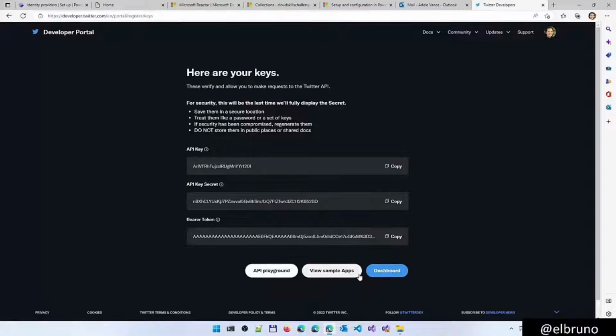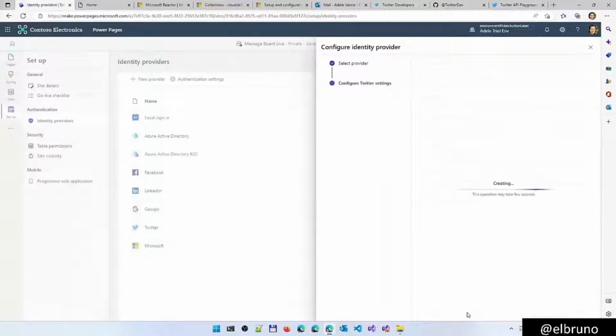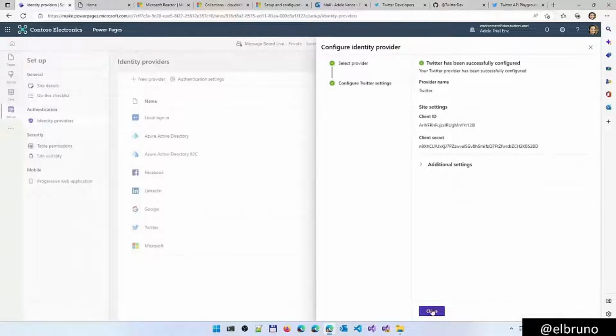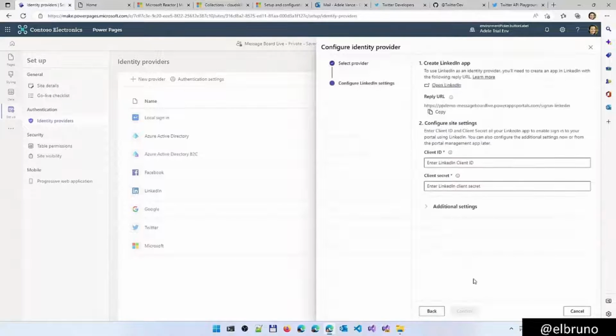So with this, we can basically start to play around and we can play with the API or even see the sample apps that we have available here. But with this, I can confirm and I will create and add, enable here my Twitter account. So Twitter is enabled. I will do fast. I already have here the information to do LinkedIn. So let's add LinkedIn next.